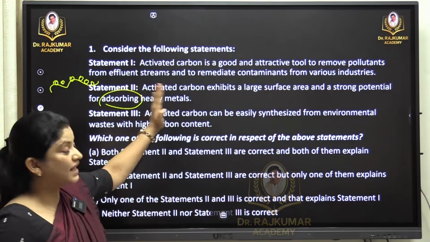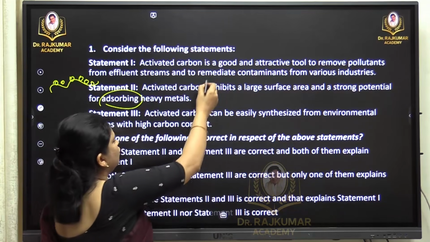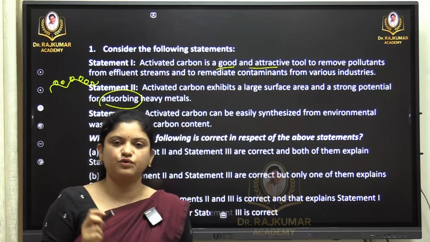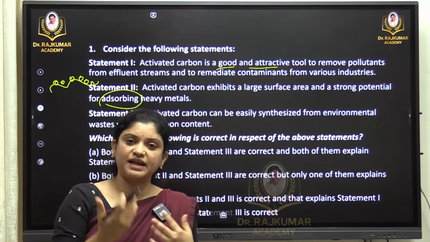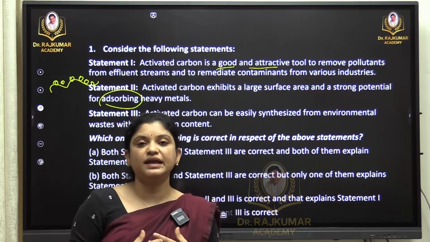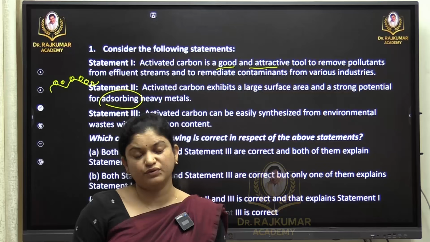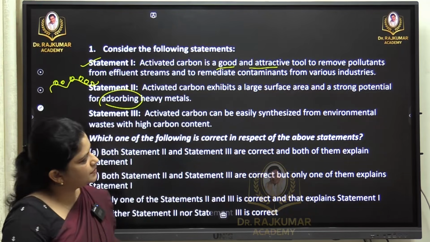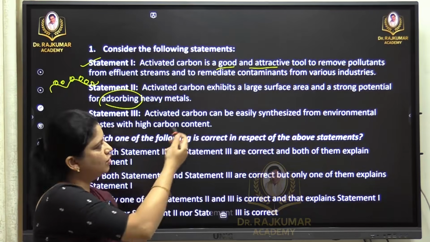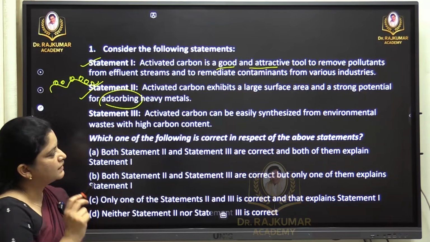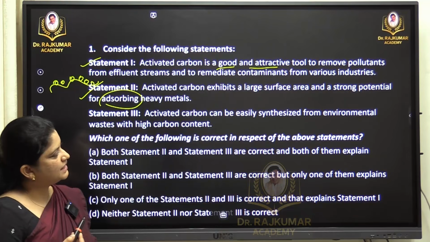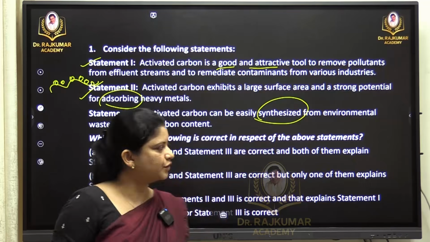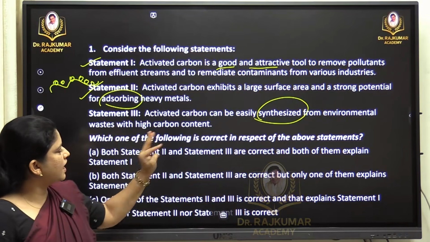So let's speak about the correctness of the first statement. Whether it is a good or attractive tool to remove pollutants from effluent streams. Yes, as I've told you already, it is an adsorbent. It has the capacity, especially in concerns related to pollution, water pollution especially. So the first statement is right. Second statement, activated carbon exhibits a large surface area and a strong potential, already explained. So statement 2 is also correct. Third statement, activated carbon can be easily synthesized. Can it be synthesized, meaning can it be artificially produced, from environmental waste with high carbon content?